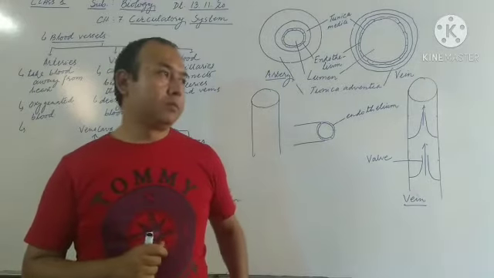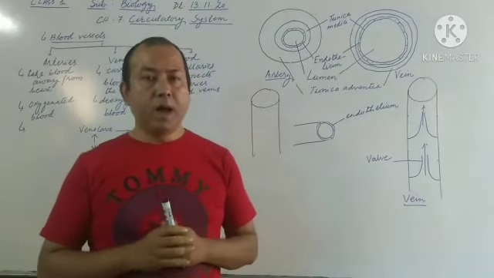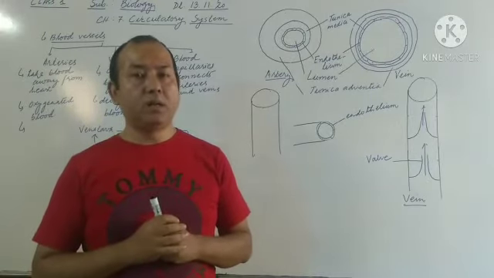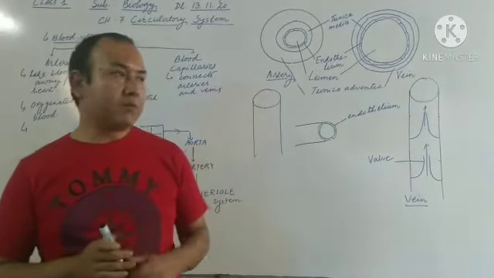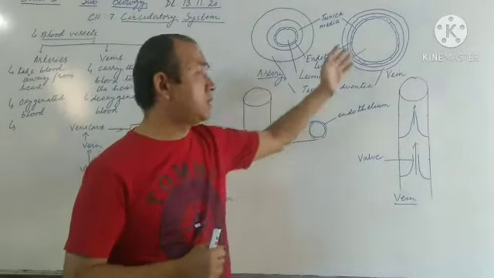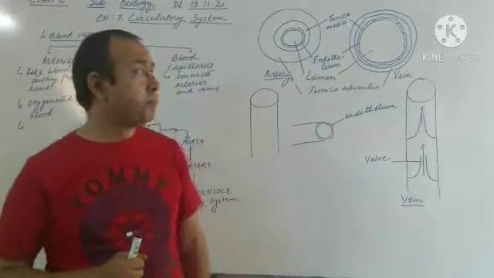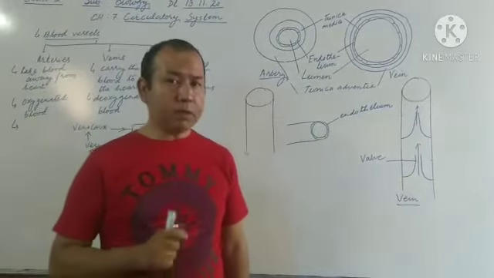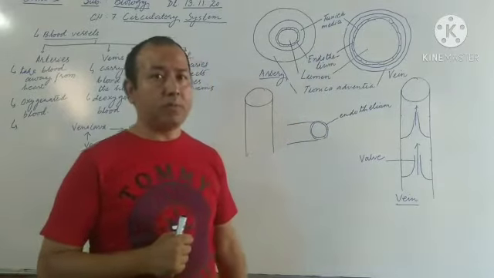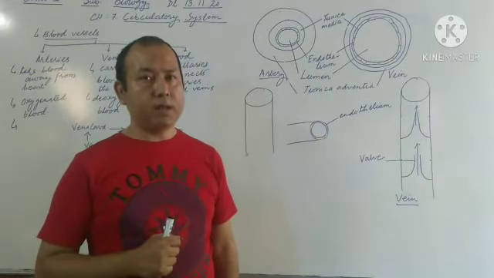Then next, if you compare artery and veins in terms of their internal structure, if you get the transverse section of these artery and veins, then they appear to be like this, in the cross section. Now if you compare their wall, both artery and veins are composed of three different walls. They are three-walled structures.